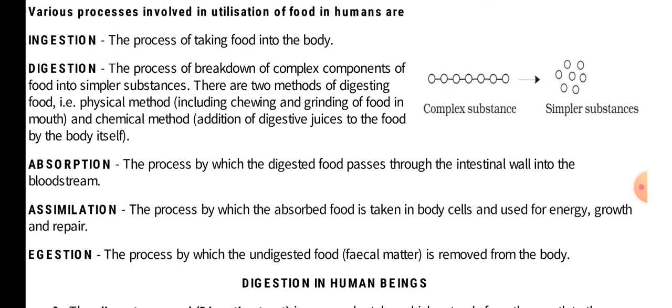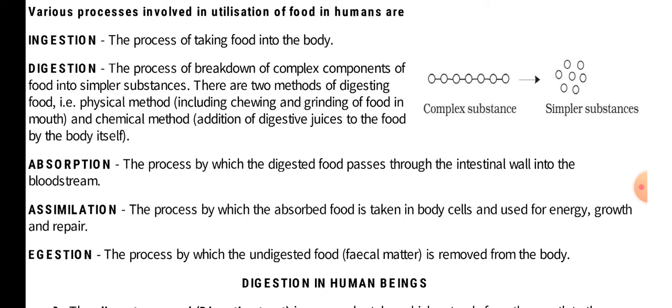If you look at the diagram, if the beaded chain is a complex substance, what you need to do is break down the whole beaded chain into the beads. In case of digestion, it is of two types: physical and chemical. Physical talks about the simple chewing and grinding of food which is done in the buccal cavity, and the chemical method talks about the addition of digestive juices so as to decompose the chemical structure of the substance which is being eaten.